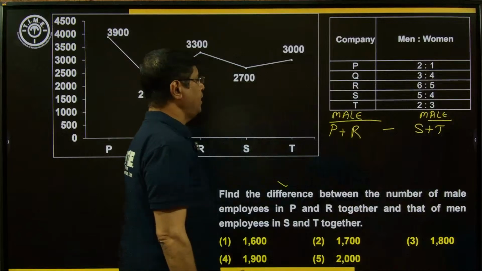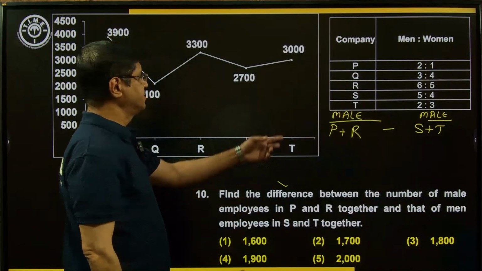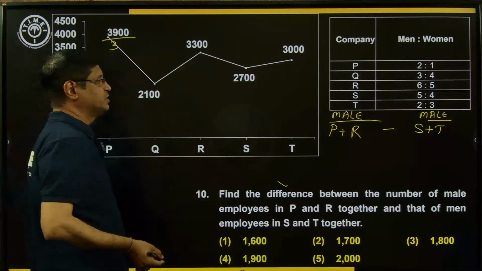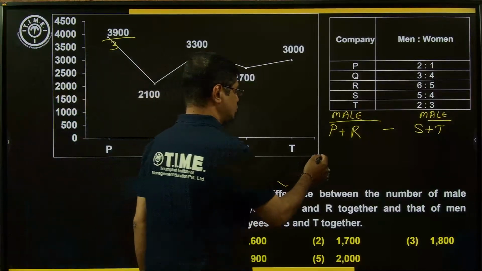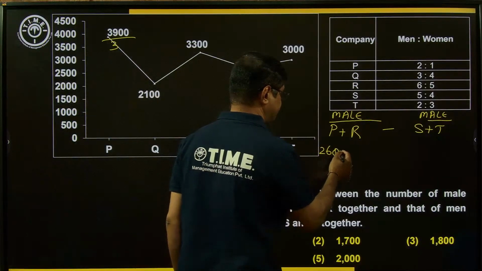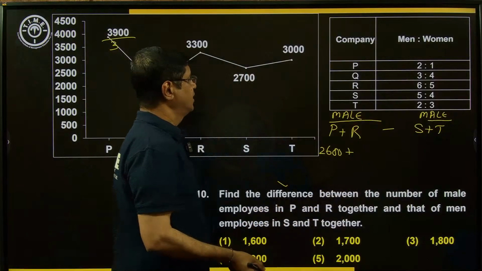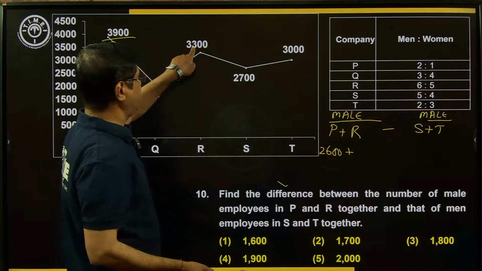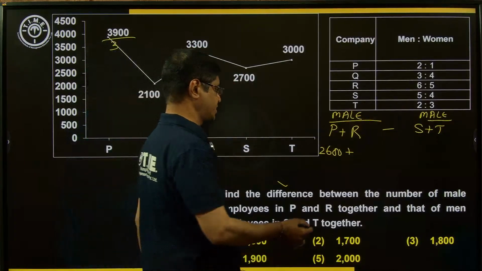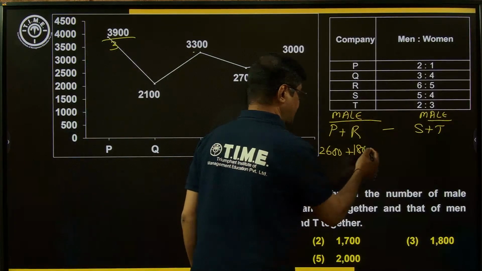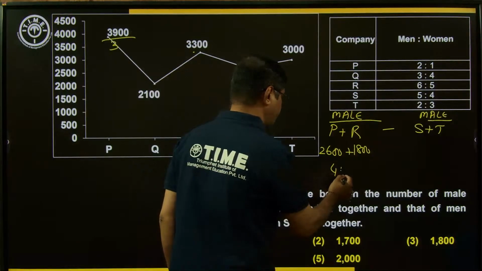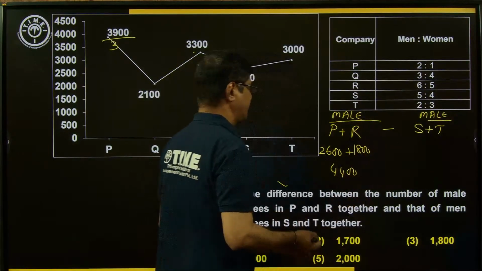P, what is the male number of employees? So total parts is 3. Dividing with 3, one part is equal to 1300. 13 into 2, 2600. What about the R? R, if you observe 11 parts, 300. 300 into 6, 1800. By adding these two, 4400.